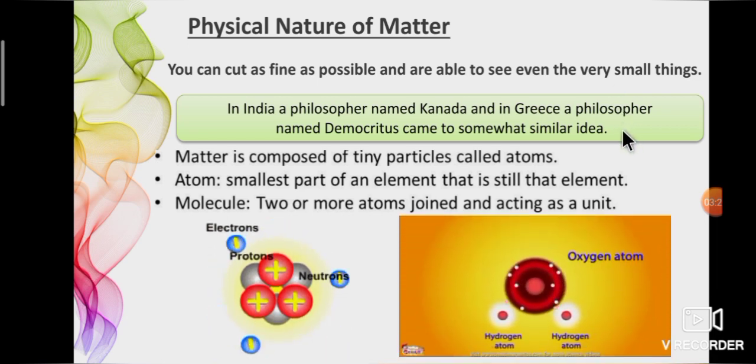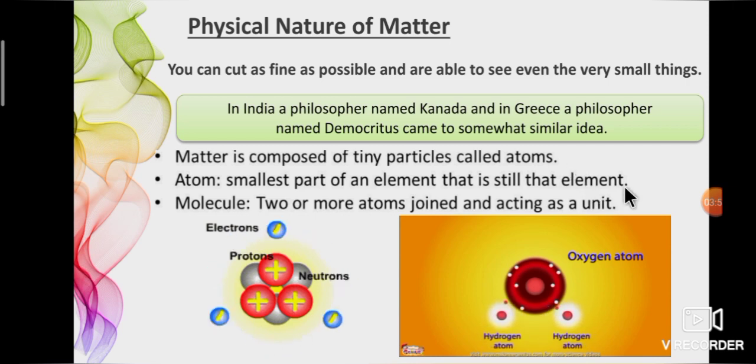In the 2nd century, Indian philosopher Kanada believed that matter was composed of atoms. Likewise, in the 5th century, Greek philosopher Democritus stated that small particles called atoms were present in all types of matter. So, both philosophers stated that matter was composed of atoms. As we all know, matter is composed of small particles called atoms.